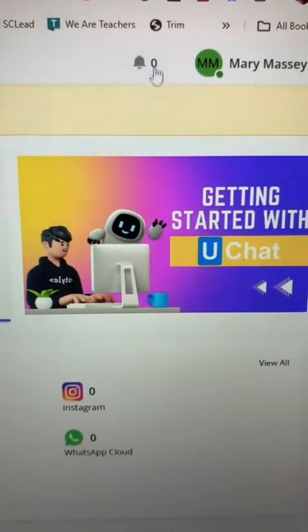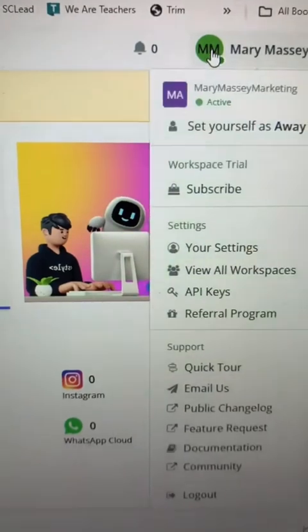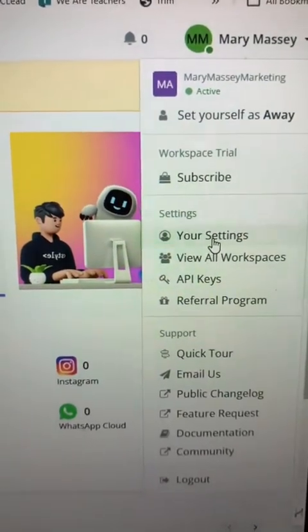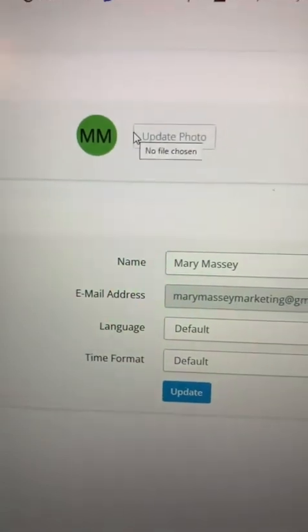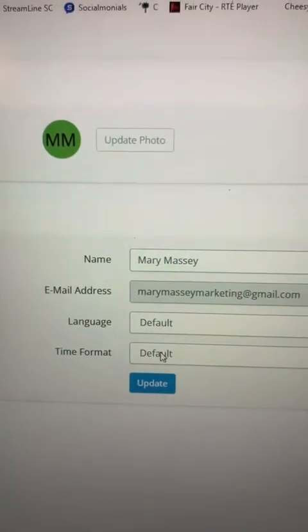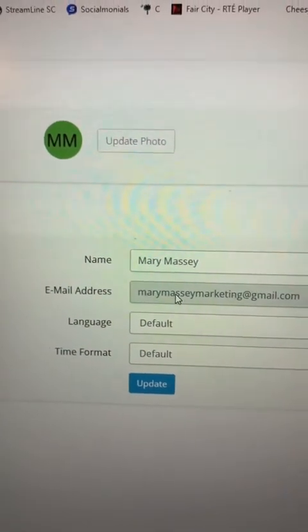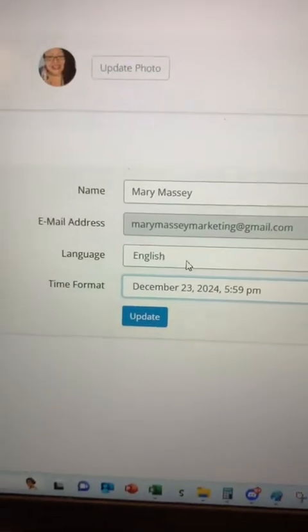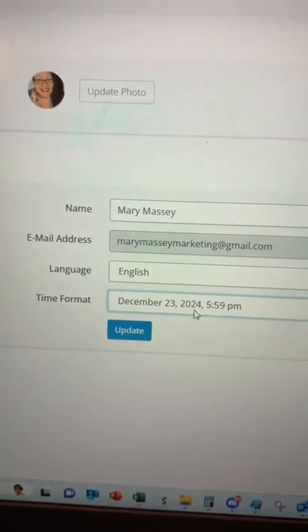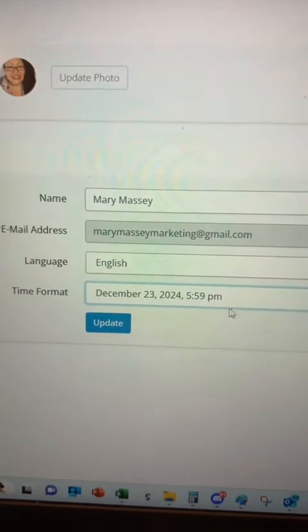Okay, so next you can go to your profile and go down to view settings. And whenever you do view settings, you can come here and update this, give your language and time format. So I'm going to do that real quick. All right, I've chosen English and December 23rd, the way that I would like it to be shown.